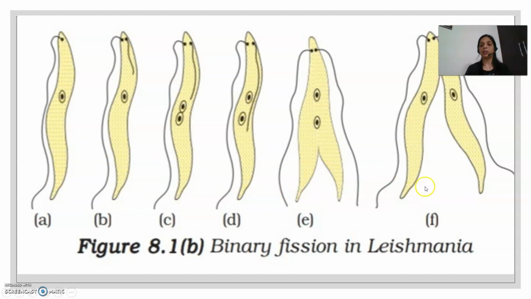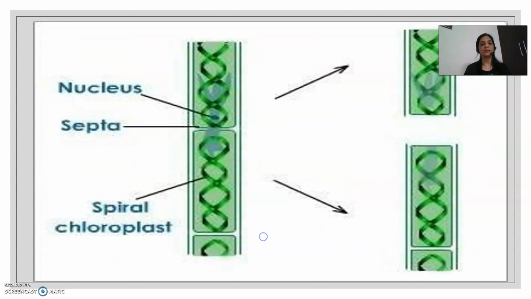So it can divide into two halves only by a single plane. But in case of amoeba, it can divide from anywhere along its axis. So leishmania is also showing the process of binary fission, that is one cell breaking down into two new daughter cells.